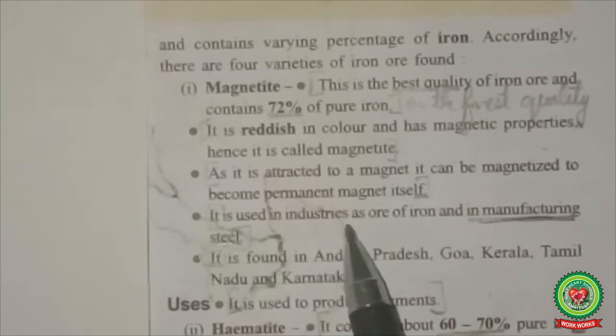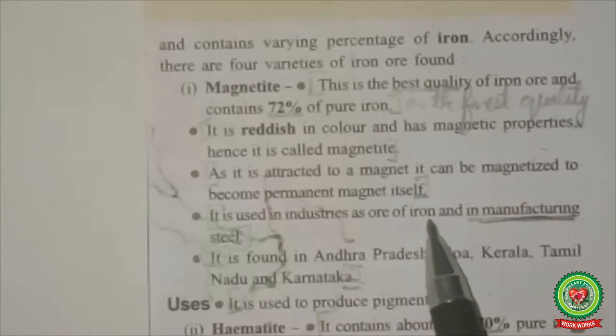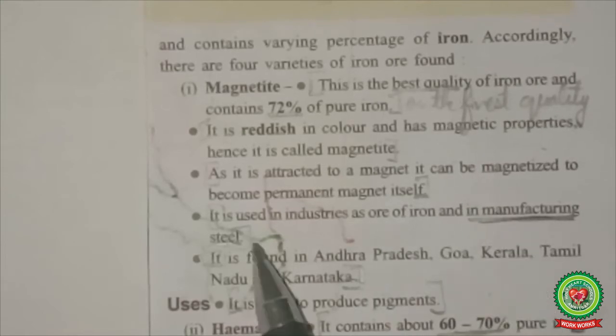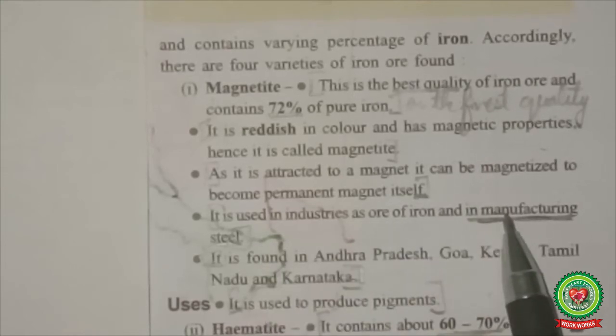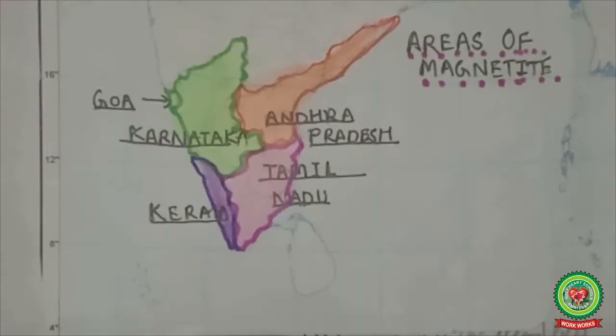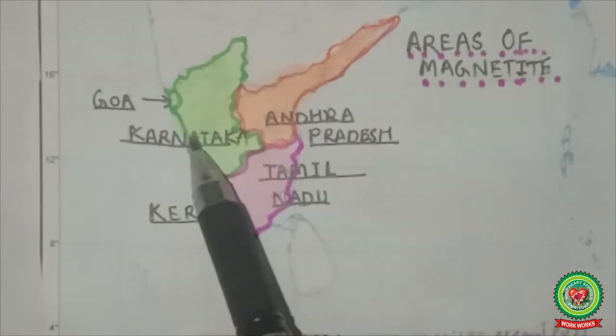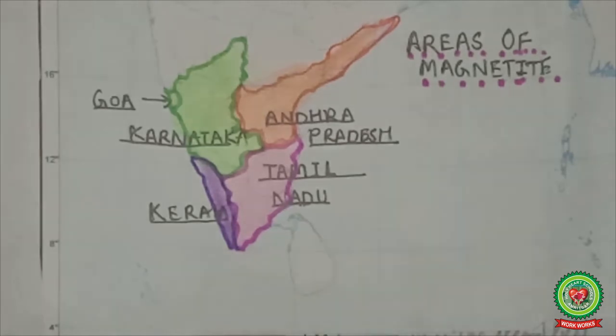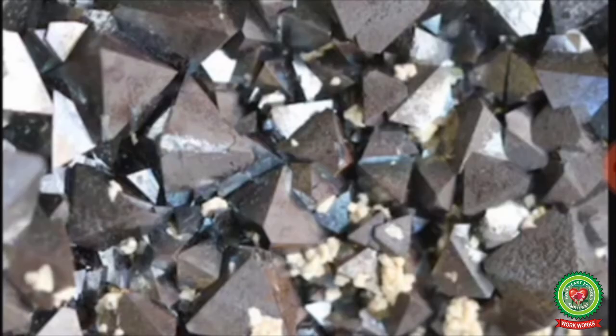It is used in industries as ore of iron, that is raw form of iron, and in manufacturing steel, that is in steel making. It is found mainly in Goa, Karnataka, Andhra Pradesh, Kerala and Tamil Nadu. This is the picture of the best variety of iron ore, that is magnetite.